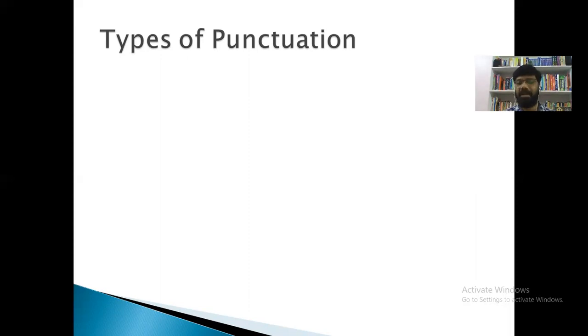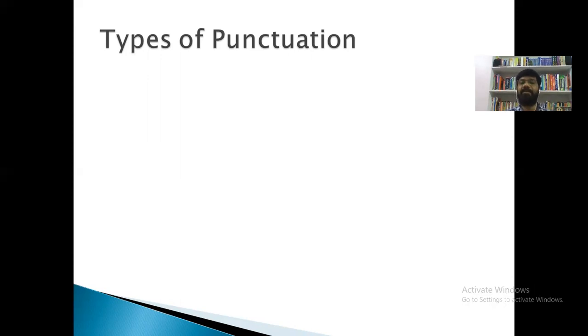The meaning will be completely different, ridiculous and funny, so there will be no correct meaning. The sentence will be ambiguous in the absence of punctuation marks. So we talked about punctuation marks and their symbols. Now we are going to learn about types of punctuation, right?